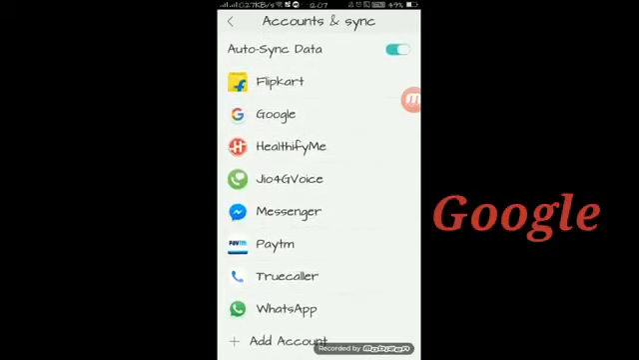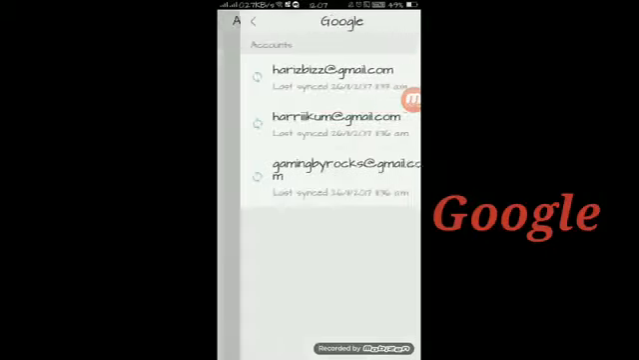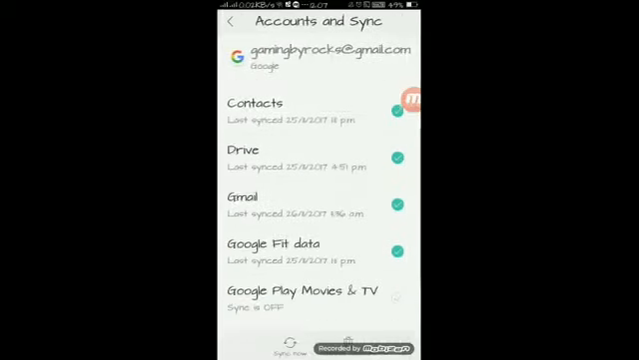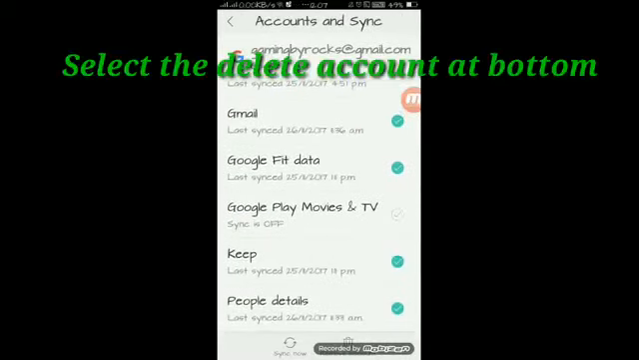You can see select Google in the list. These are the accounts which have been signed in. Sign out of all the accounts, select it. You can see remove account.